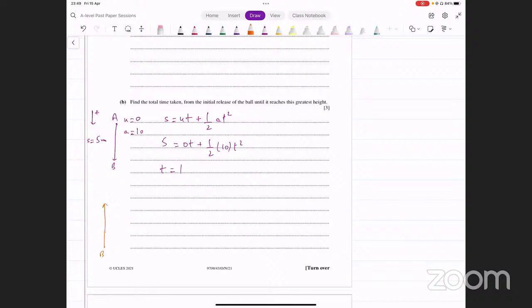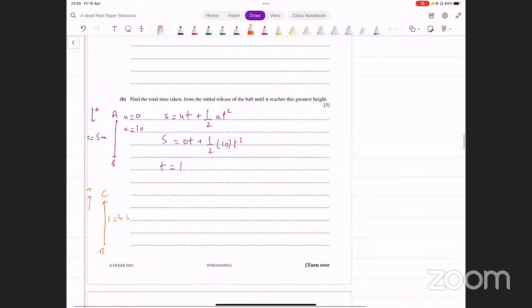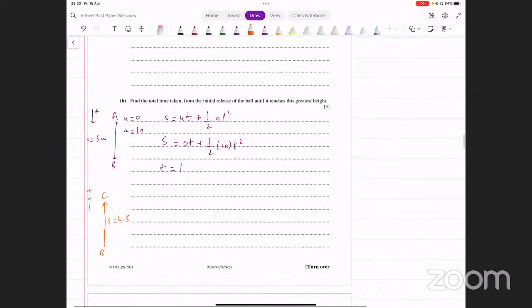ठीक है, now since it's movement in the upwards direction, I'm taking upwards positive now. Distance traveled कितना है इसके लिए हमने यहाँ पे फर्स्ट पार्ट में फाइंड किया 4.5 meters. That's the distance traveled for the second part. What else do we know? Maximum point पे जाके velocity कितनी हो जाएगी, 0 हो जाएगी highest point के ऊपर. ये दो चीजें आ गई. Acceleration आपकी यहाँ पे क्या होगी? If you are taking upwards direction as positive, since acceleration is acting downwards, a is going to be negative then. ये तीन चीजें आ गई.